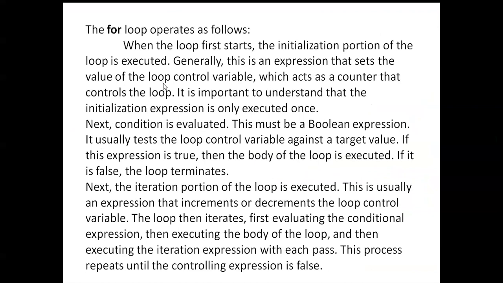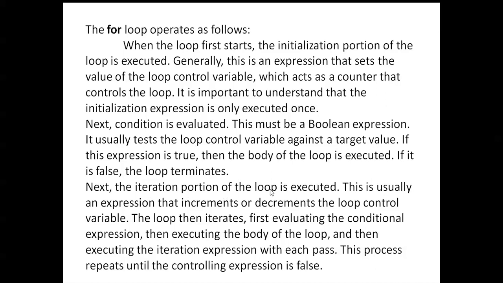That sets the value of the loop control variable, which acts as a counter that controls the loop. It is important to understand that the initialization expression is only executed once. Next, the condition is evaluated. This must be a Boolean expression. It usually tests the loop control variable against a target value. If this expression is true, then the body of the loop is executed. If it is false, the loop terminates.